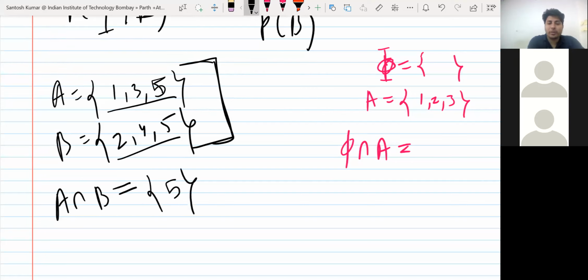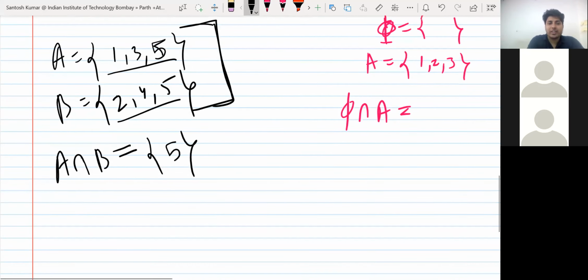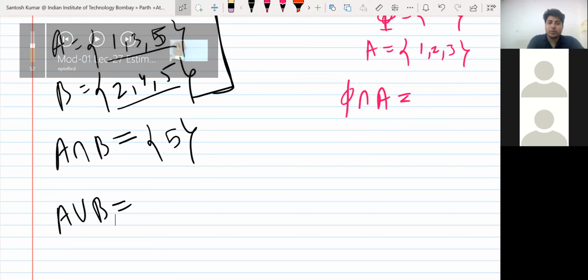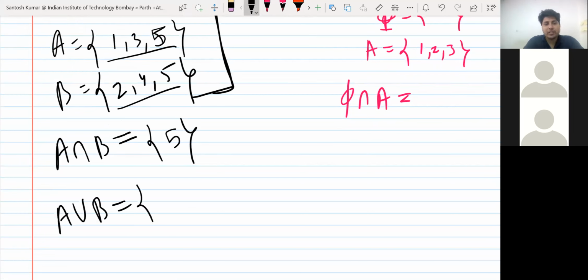5. Intersection means common. And there is another notation, union, A union B. So in union we write all the elements of A and B in a single set. So we combine both sets together and we don't repeat the elements. So what will be A union B?